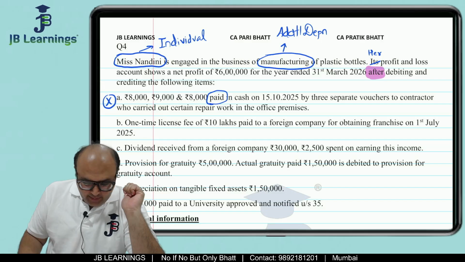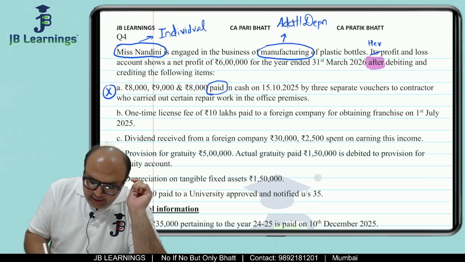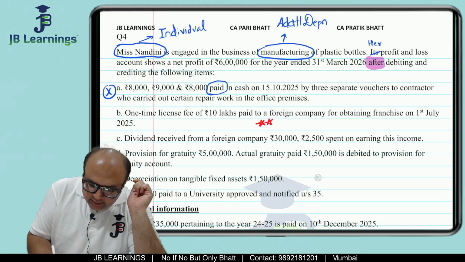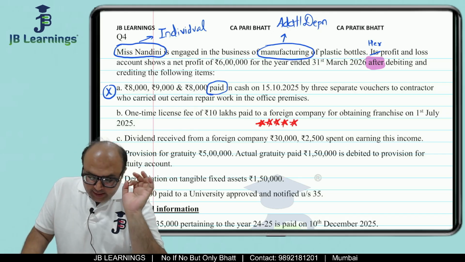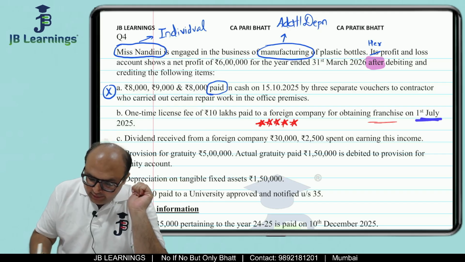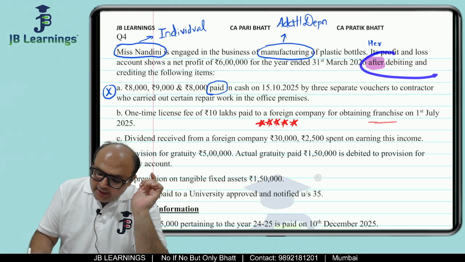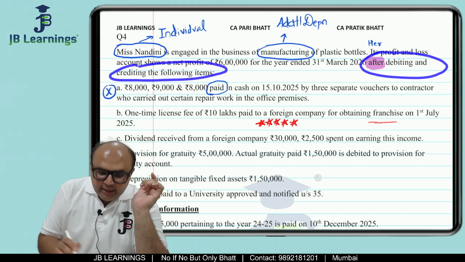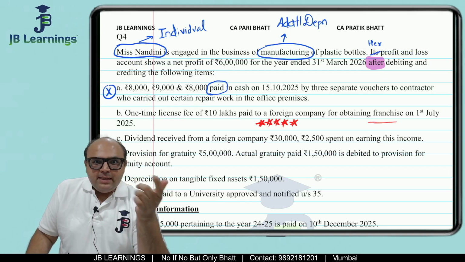Next adjustment. Now this is something which is very, very important, and nowadays institutes have started asking such adjustments a lot. So this is very important, friends. One-time license fees of rupees 10 lakh was paid to a foreign company for obtaining a franchisee on 1st of July 2025. Friends, always remember, we have studied that after debiting and crediting the following items, the one-time license fee paid. So it means this is an expenditure.